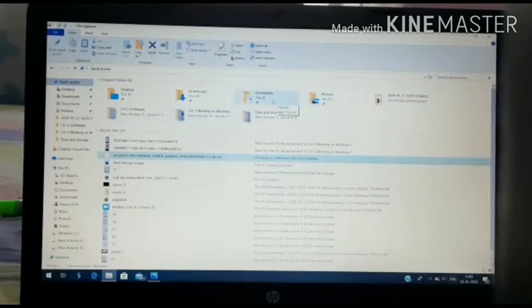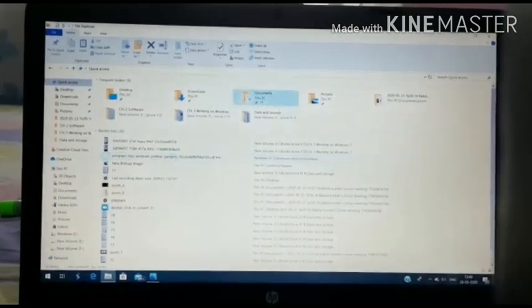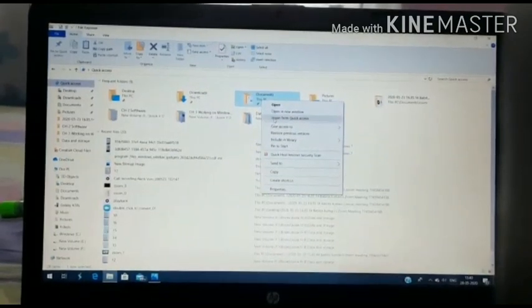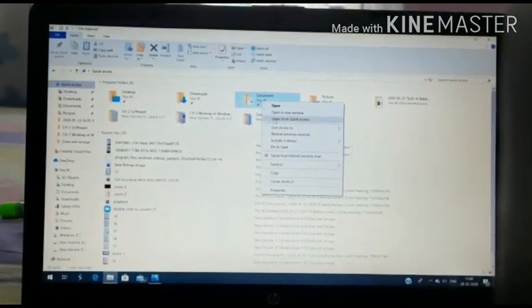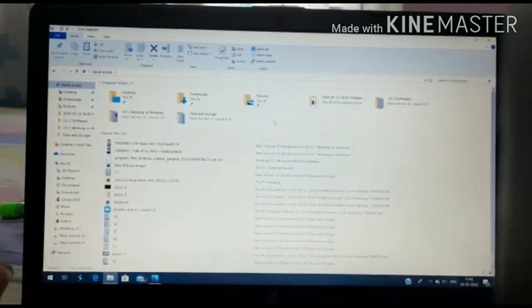Let's unpin the documents. How can we do this? Just right click there, and there is an option, unpin from Quick access. When we click on unpin from Quick access, what will happen? The item will disappear from Quick access. So this is the process of how we can unpin a program.